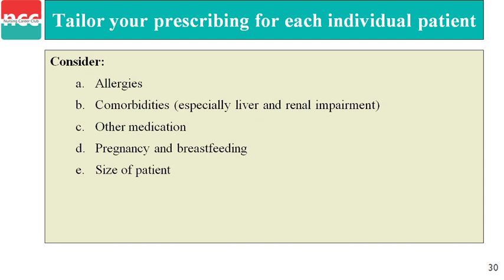Next, tailor prescribing for each individual patient. Consider first allergies. We have to check for any allergy. Second, comorbidities, especially liver or renal impairment. If two systems are impaired at the same time, that is called comorbidities in combined form. Then other medication. Next, pregnancy and breastfeeding. Next, the size of the patient can affect the tailoring of prescribed medication.